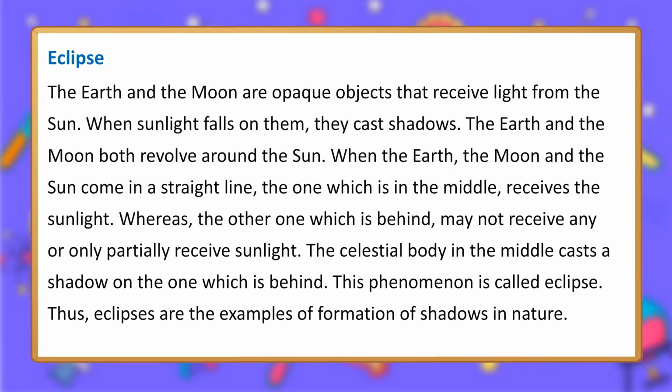Eclipse. The Earth and the Moon are opaque objects that receive light from the Sun. When sunlight falls on them, they cast shadows. The Earth and the Moon both revolve around the Sun. When the Earth, the Moon and the Sun come in a straight line, the one which is in the middle receives the sunlight, whereas the other one which is behind may not receive any or only partially receive sunlight. The celestial body in the middle casts a shadow on the one which is behind. This phenomenon is called eclipse. Thus, eclipses are the examples of formation of shadows in nature.